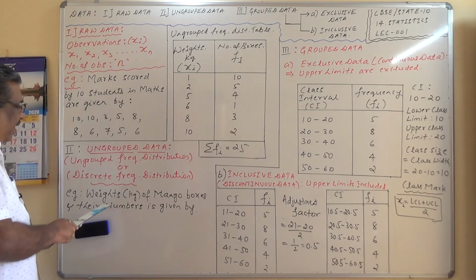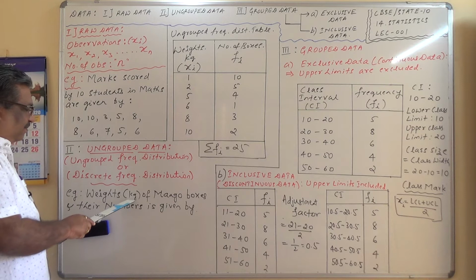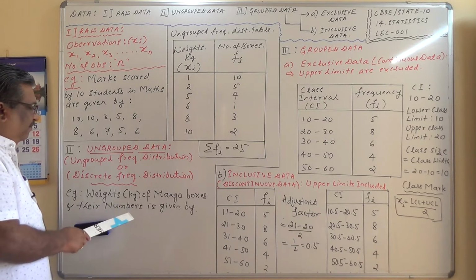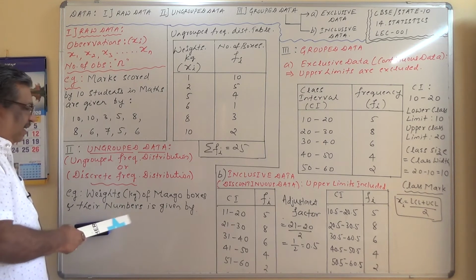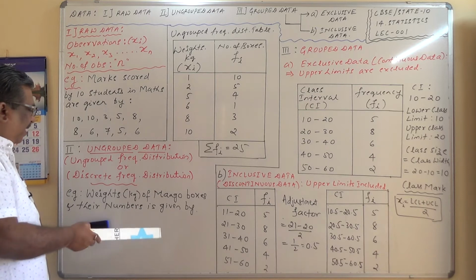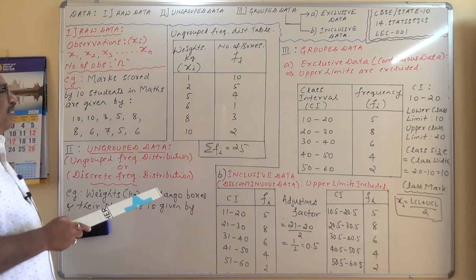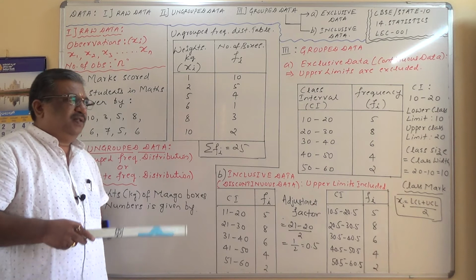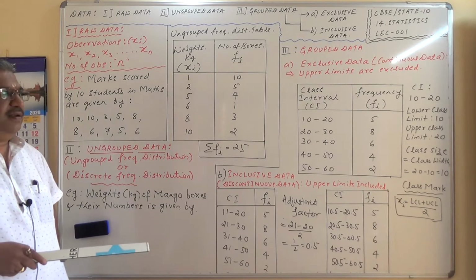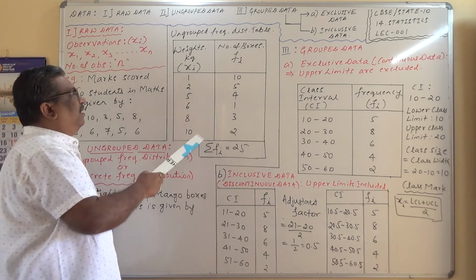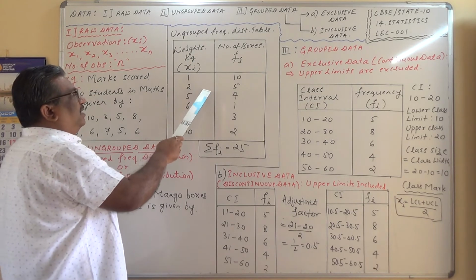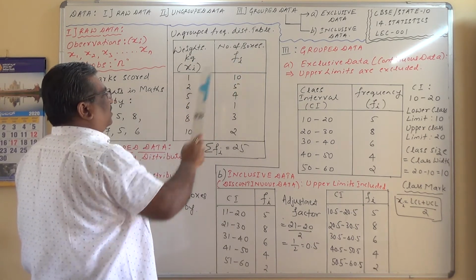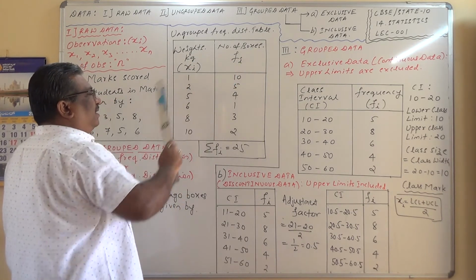See here, weights are written in terms of kgs. Weights of mango boxes and their numbers are given, that means there are different boxes of mangoes. The weights and the number of boxes are given in the form of a table. The weights are in kg, and the number of boxes is nothing but the frequency.